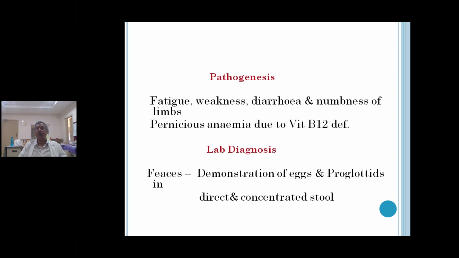Next, lab diagnosis. What is the lab diagnosis? We have to detect the infection by doing the stool examination. Usually, the worms will pass with the stool in tapeworm infection. Not only the entire worm, sometimes proglottids will pass with the stool. Eggs can also be identified. Why? Because the proglottids burst and the eggs will be liberated. The eggs will be seen in the pieces of the worm.